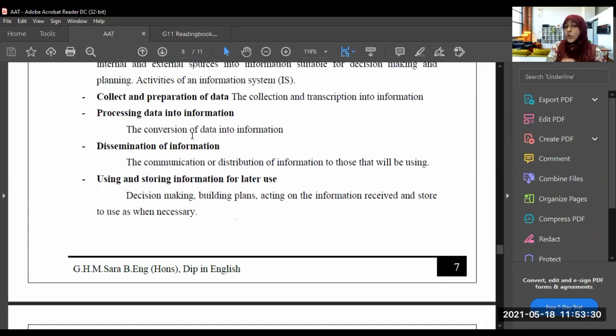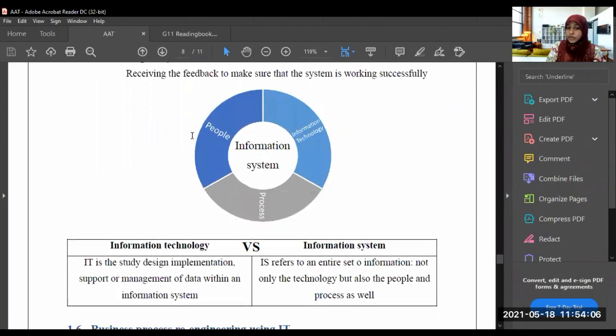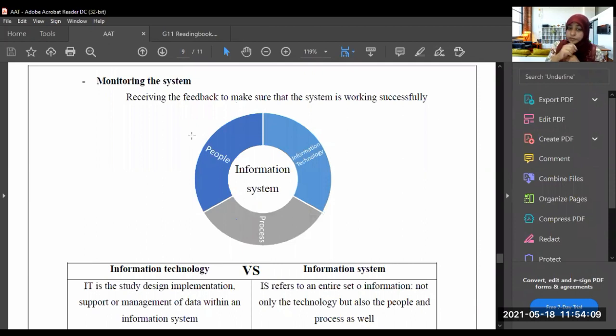Then using and storing information for later use. Decision making: why did Samir take this data? To make a valuable decision. So decision making, building plans, acting on the information received, and storing it to use when necessary. Whenever you want this data again, you can take it, so you store it for later use. Monitoring the system. Now I am monitoring the system.